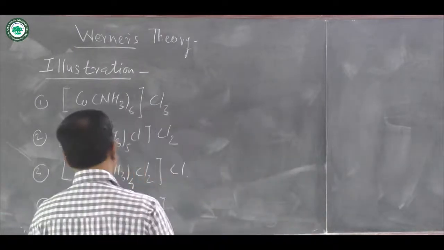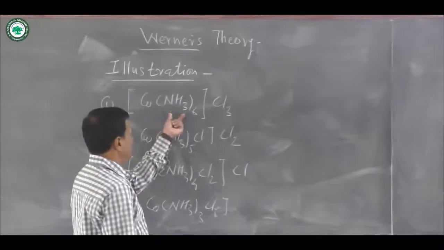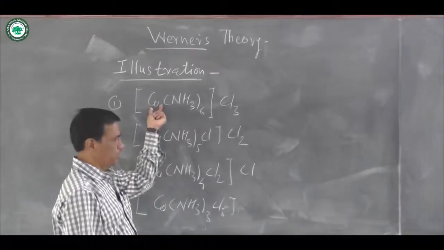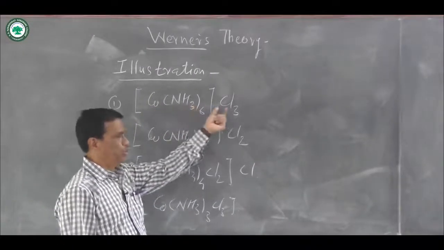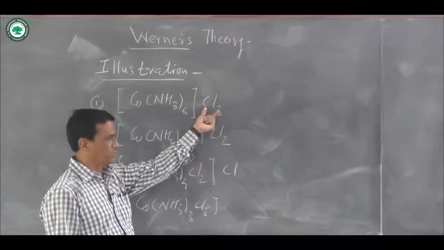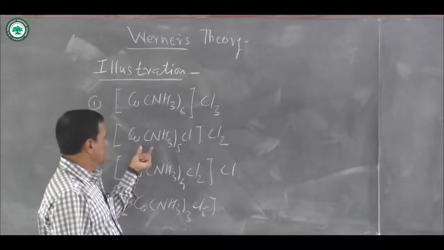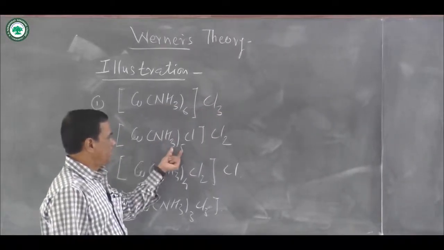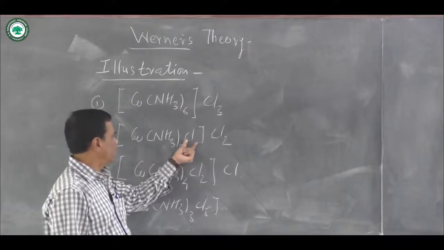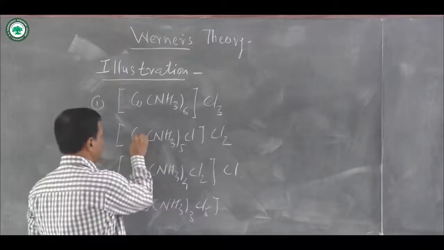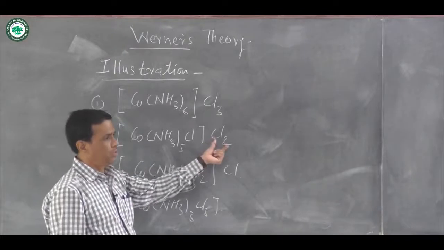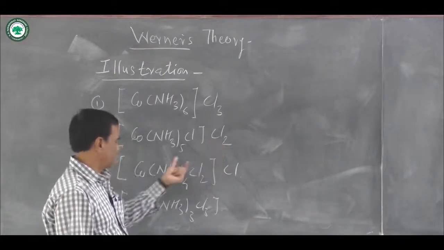In the first complex compound, 6 NH3 ligands are directly attached to the cobalt ion, and 3 chloride ions are outside the square bracket. In the second one, 5 NH3 ligands and 1 chloride ligand are directly attached to the cobalt ion, and 2 chloride ions are outside the square bracket.